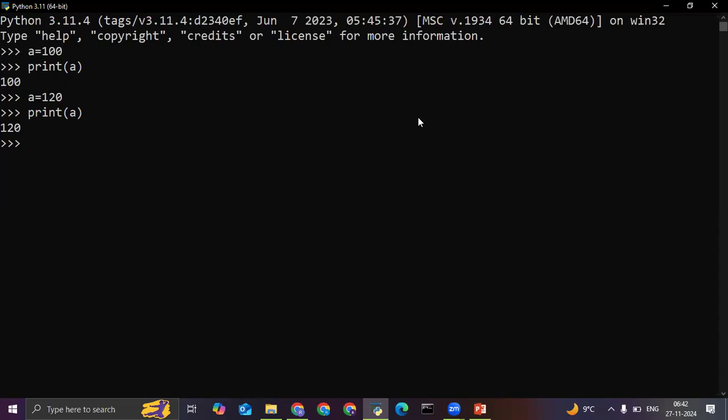In order to get the 100, we need to rewrite it. What happens is the garbage collector comes and deletes it, which improves the performance, right?